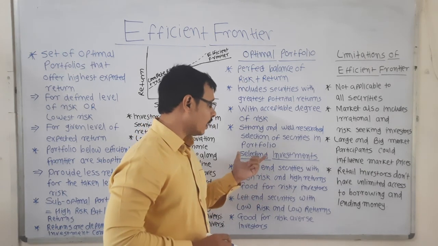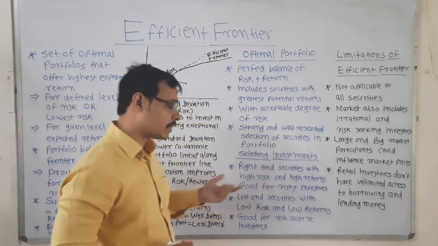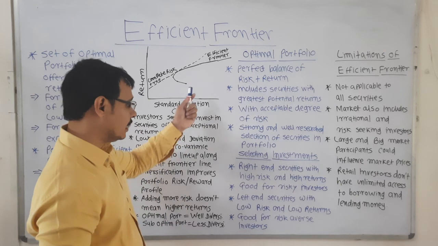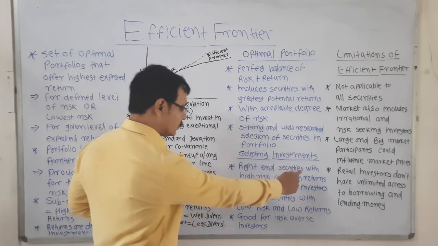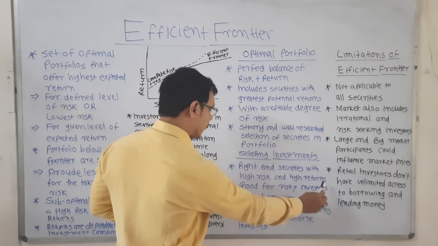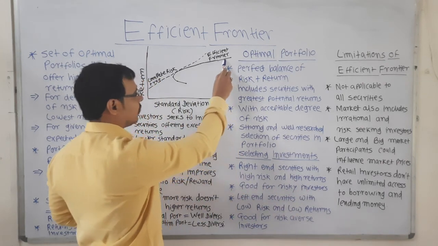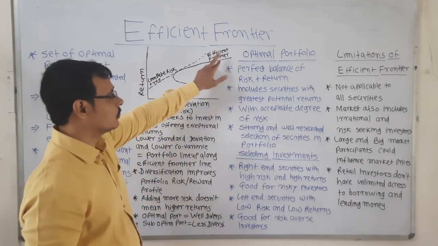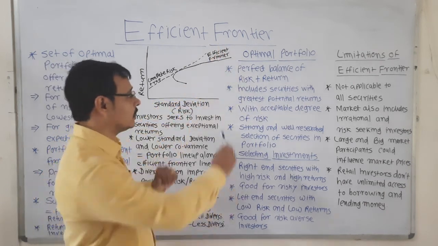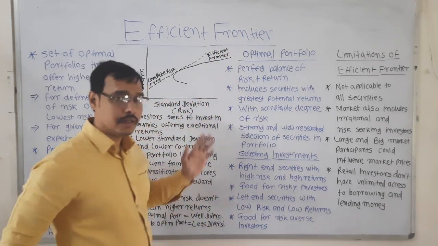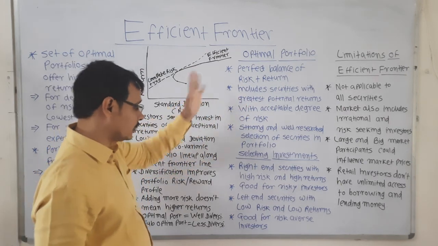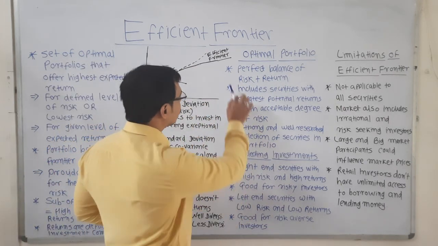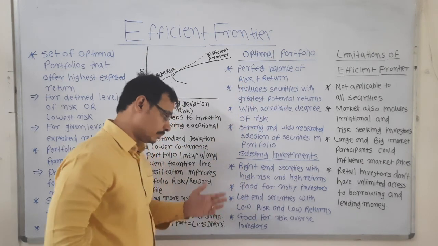Now, how are investments selected on the basis of efficient frontier? See, the right end has securities with high risk and high returns. When you are buying securities along the efficient frontier above this line, there will be high risk and high probability of return. It is good for risky investors.